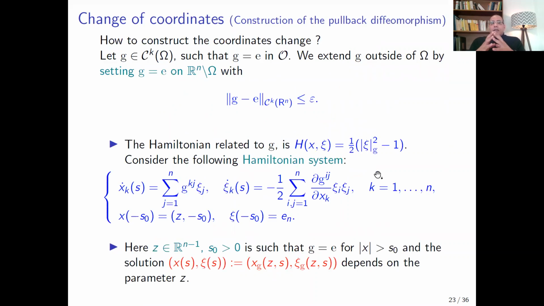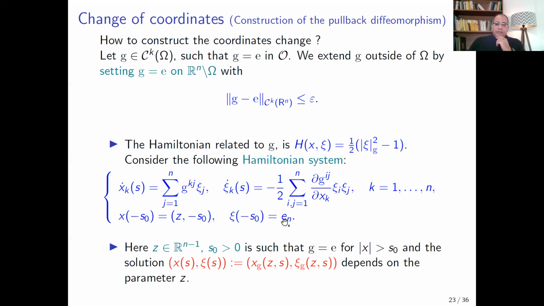Okay, let me now give some idea of the construction of the diffeomorphisms psi1 and psi2. How to construct the coordinate change? At first, if you consider any metric G, Ck in omega, which equals the Euclidean one near the boundary, we can extend G outside the domain omega by setting G equal to the Euclidean one outside omega, with the same smallness condition.